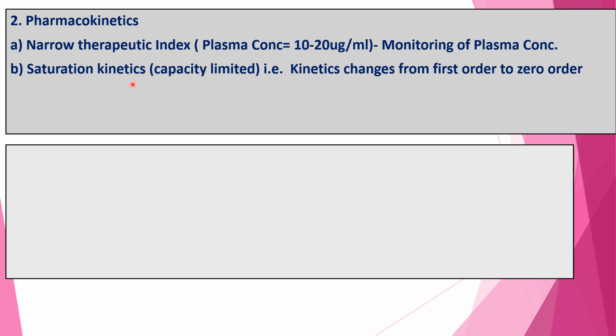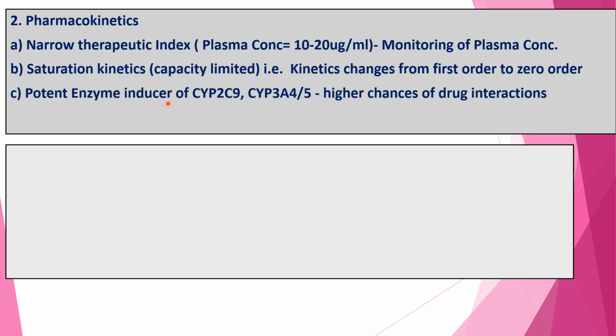Second, phenytoin follows saturation kinetics, also called capacity limited or mixed order kinetics. That is, the kinetics changes from first order to zero order. Between the 10 to 20 microgram per ml concentration, phenytoin follows first order kinetics as the metabolic enzymes are enough in magnitude. But if the concentration increases beyond 20 microgram per ml, then phenytoin follows zero order kinetics as the metabolic enzymes are limited in magnitude. So a small increase in the dose causes a disproportionate increase in the concentration.